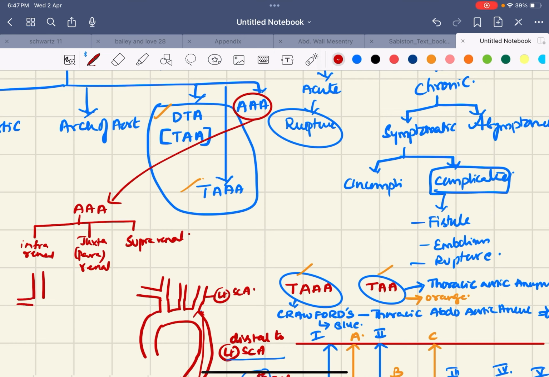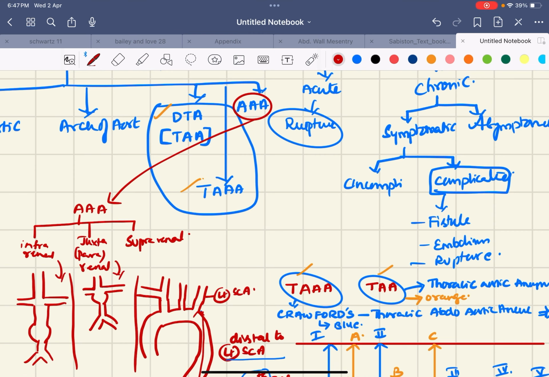Infrarenal means below the renal vessels, the renal bifurcation, so below this we have dilatation, down to the aortic bifurcation. So this is infrarenal aneurysm. Juxtarenal is close to the renal bifurcation. Suprarenal, from the name we can get it, is present above.